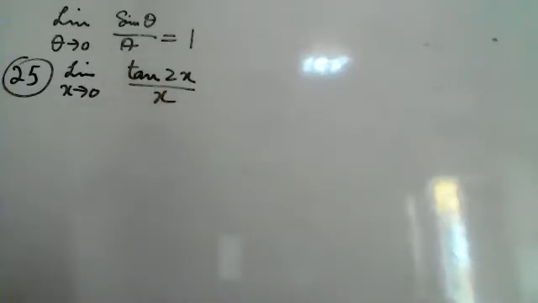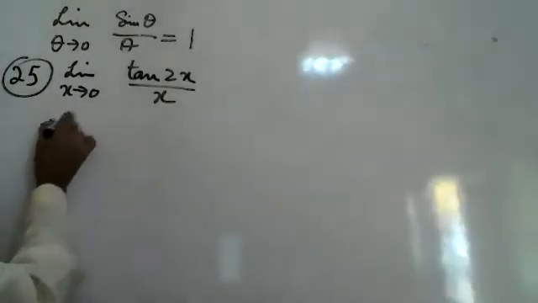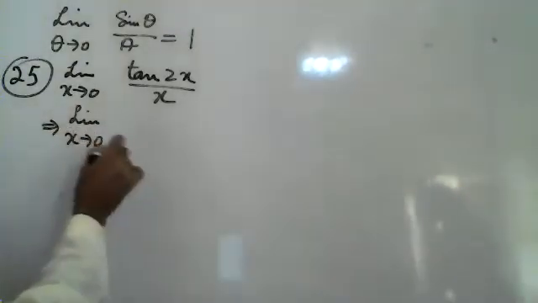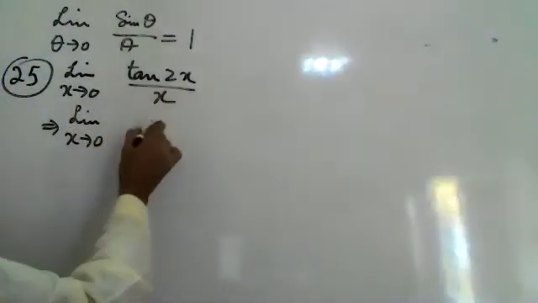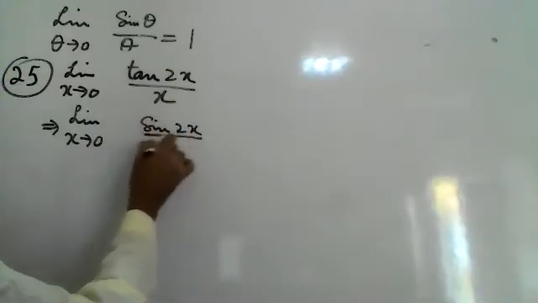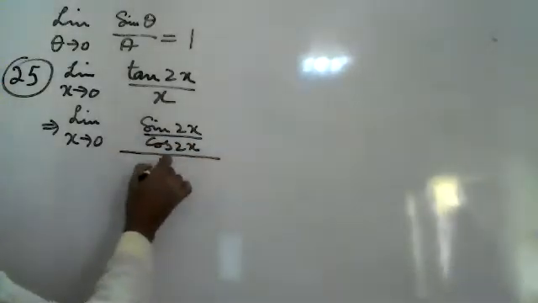So tan will be converted into sine and cos. Tan 2x will be converted into sine and cos. So it will become limit x tends to 0, tan 2x will become sine 2x upon cos 2x, whole upon x.